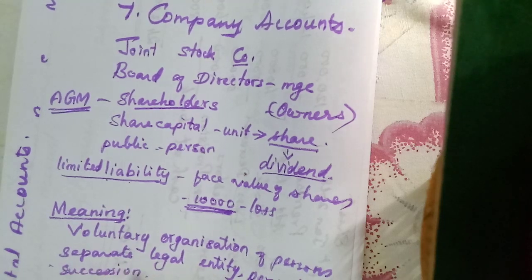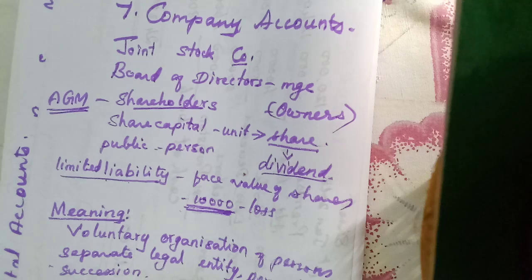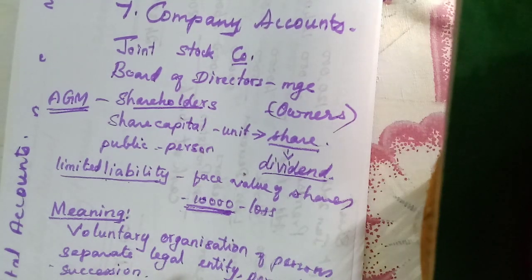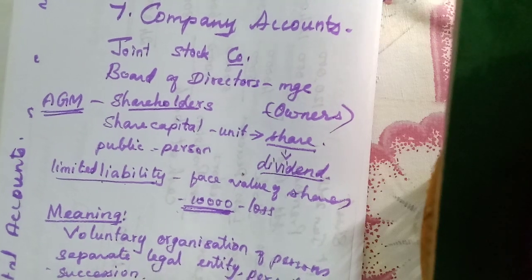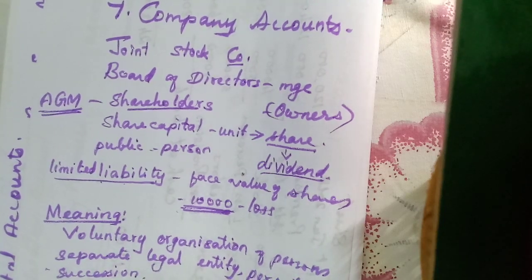It can run even if any person retires, or dies, or becomes insolvent, or becomes mentally retarded, or for any reason, the company will not come to an end. Only those persons will go and come. Some shareholders may join, and some shareholders may sell their shares, and they may be terminated from their membership, but the company will run forever.